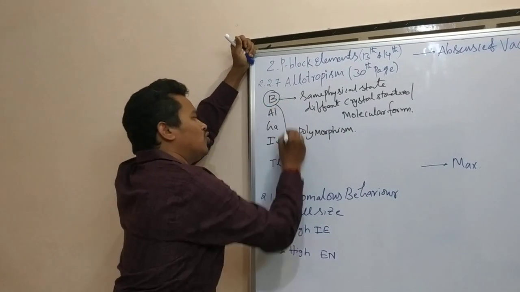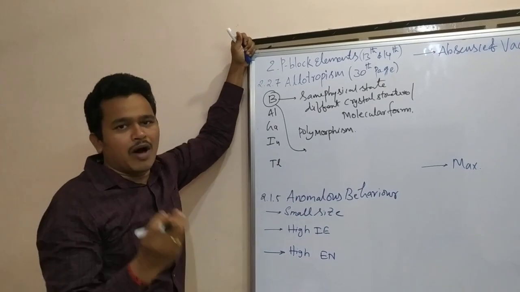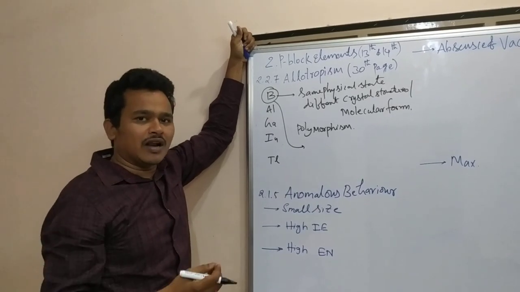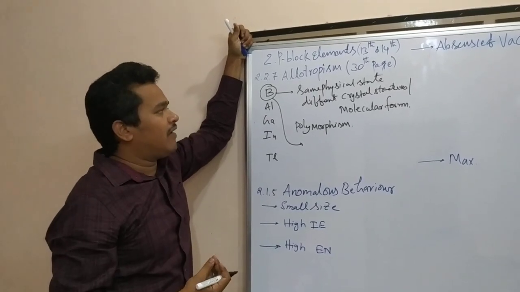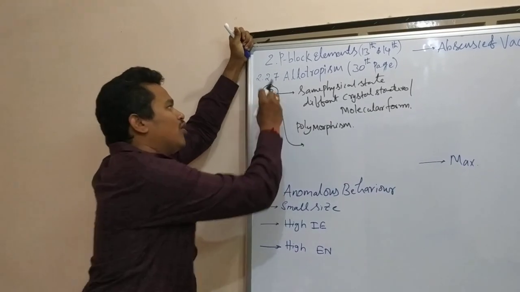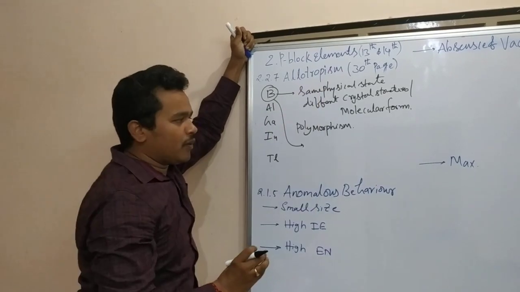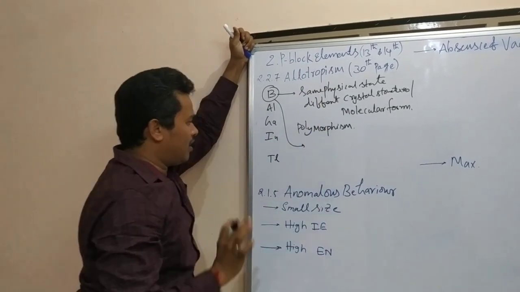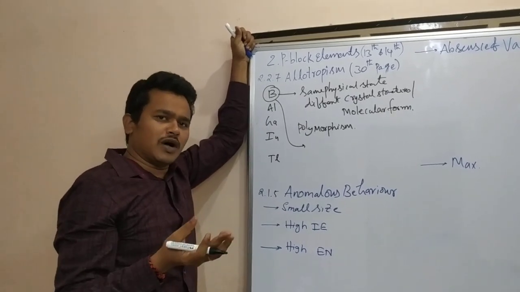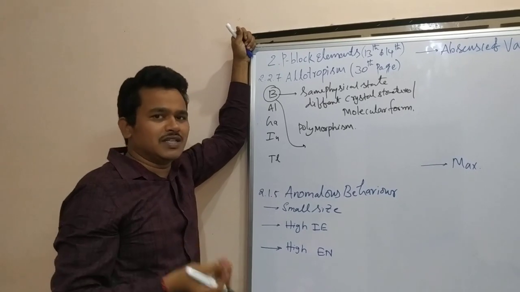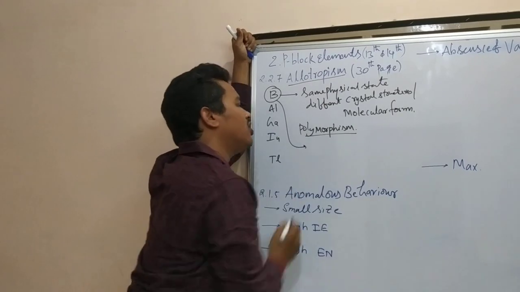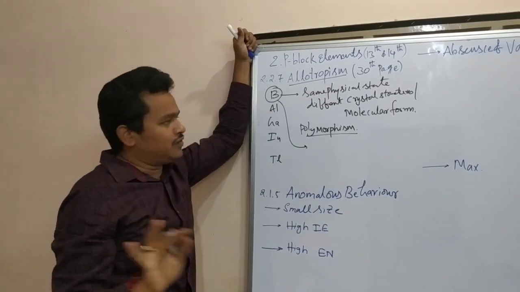Here in our 13th group elements, boron is showing amorphous boron, alpha rhombohedral boron, beta rhombohedral boron. Similarly, alpha tetragonal boron, beta tetragonal boron. Like that, boron is showing different allotropic forms. This is also called polymorphism. In a similar way, in the 14th, 15th, 16th groups also, particular elements exhibit this allotropism. What you have to observe is that allotropism and polymorphism are both the same. No need for confusion here.